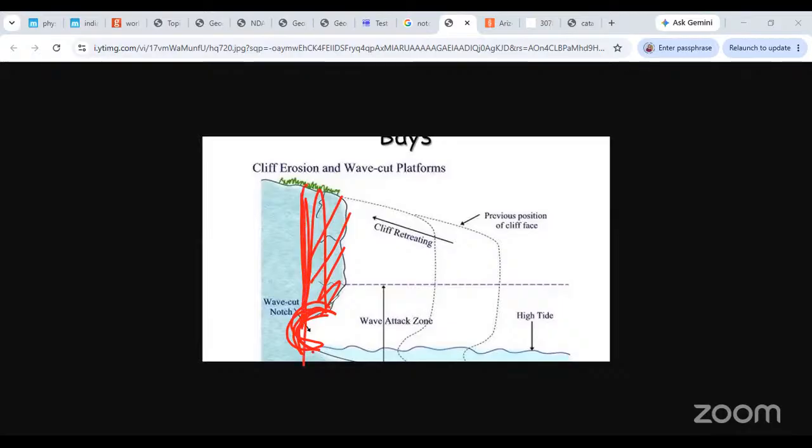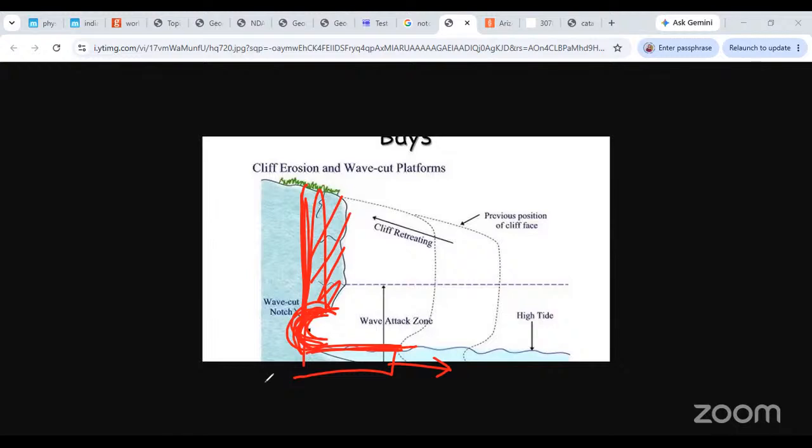So this is your wave cut platform below. This is the wave cut terrace or wave cut platform below. And this is the little notch. A small gap or hollow that is formed at the base of the cliff is called a notch. The sea notch or a wave cut notch, however you would like to refer to it.